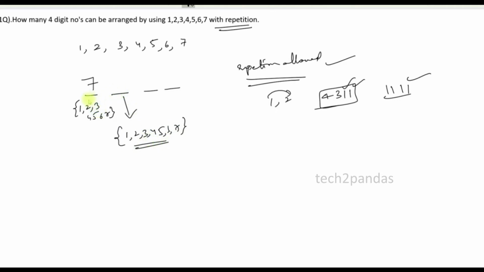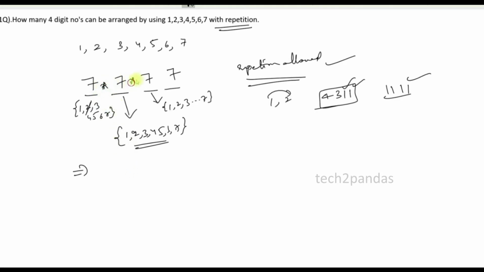For example, if I use a 2 in the initial position, I can use 2 again. There is no condition because repetition is allowed. Again 7 ways for this position, and again 7 ways for the last.